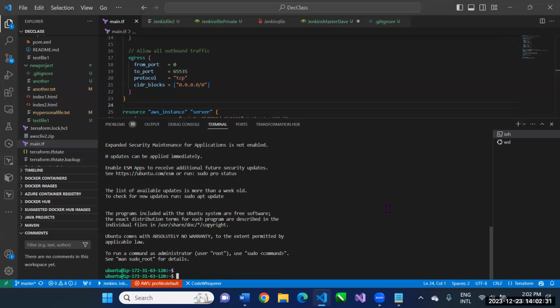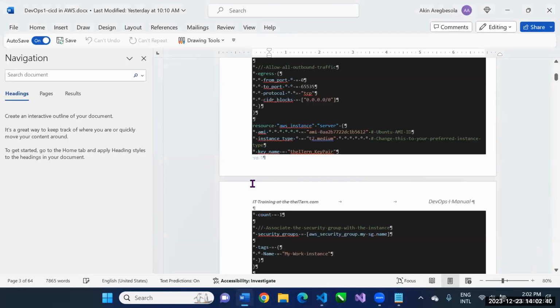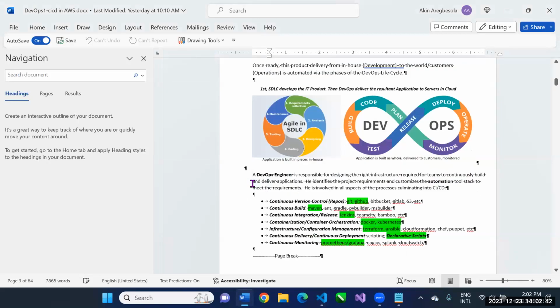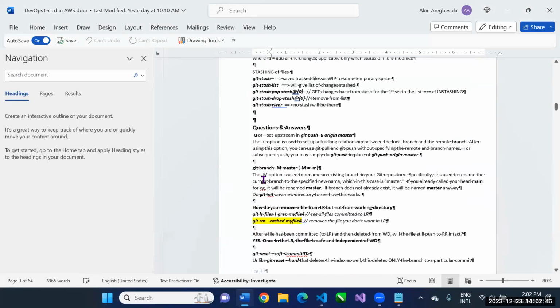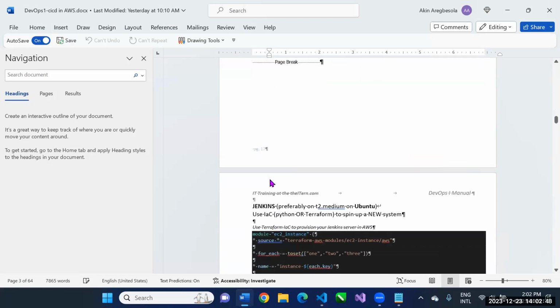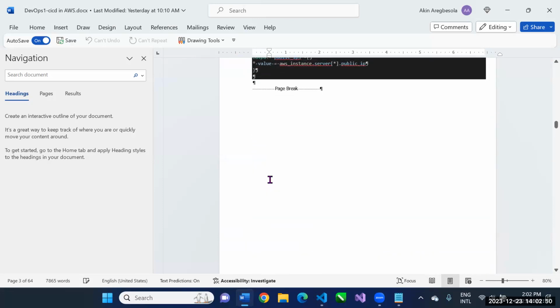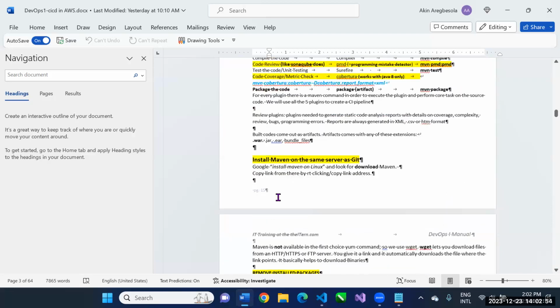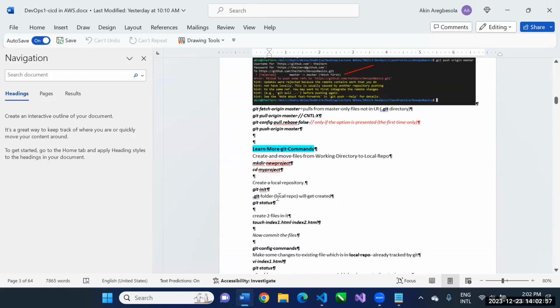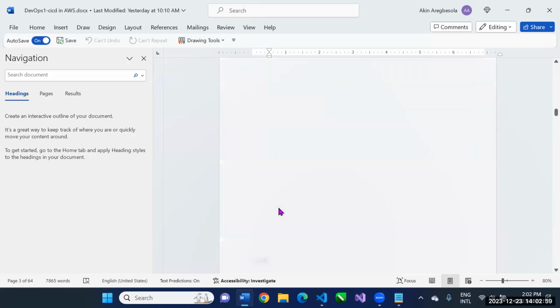All right. So now I am connected to an empty server. Now let me configure this server to become my Jenkins server. To do that, I'll just go to my note. If you want, I can give you this latest note that has been modernized since then, and the code that I'm using to prepare this infrastructure is right here. You can just copy it from here.